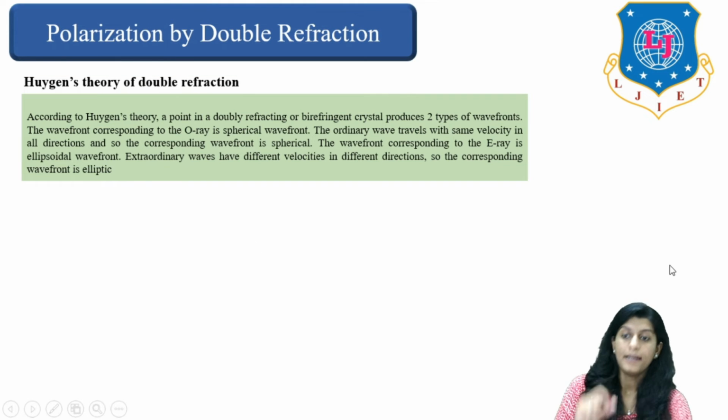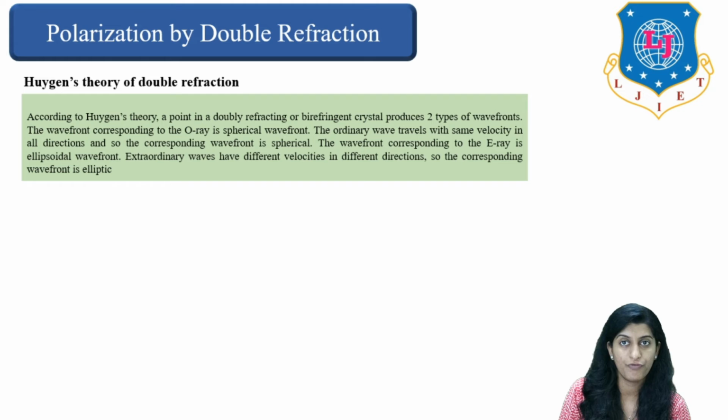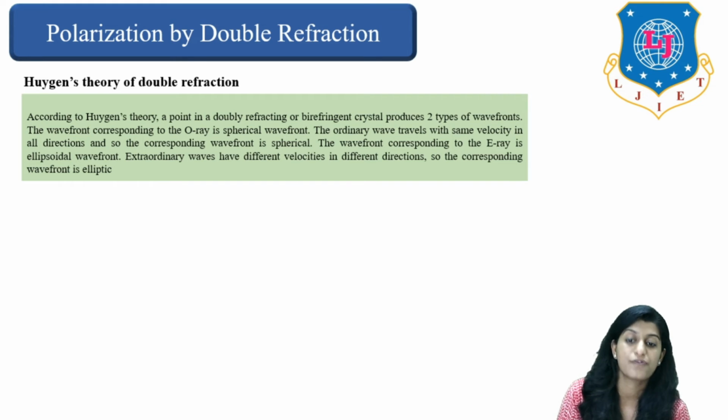And according to Huygens' theory of double refraction, a point in a doubly refracting or birefringent crystal produces two types of wavefront. The wavefront corresponding to the O ray is a spherical wavefront, as the ordinary wave travels with the same velocity in all directions, and so the corresponding wavefront is spherical.